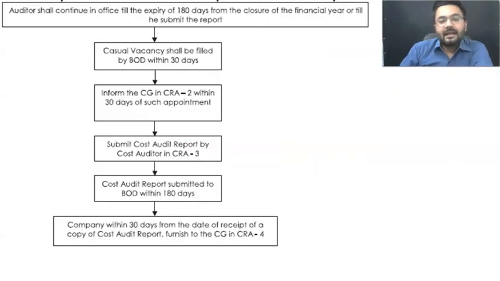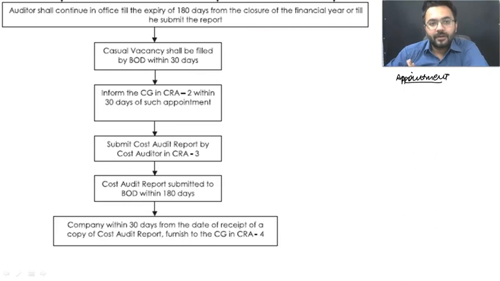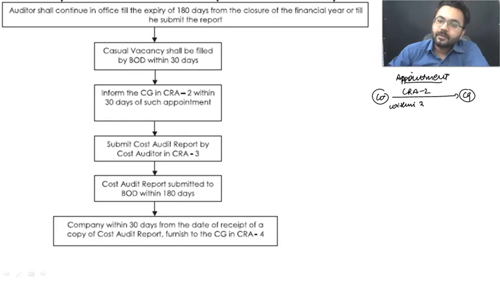And after that, as I told you, whenever any appointment of a cost auditor is going to take place, your company is going to inform the central government in form number CRA-2 within 30 days of appointment. Within 30 days of appointment, this form is going to be filed.